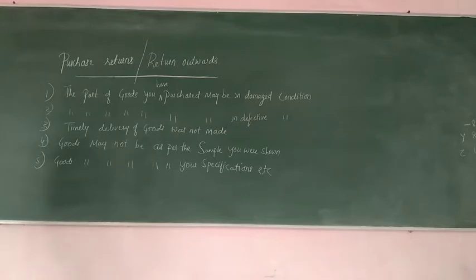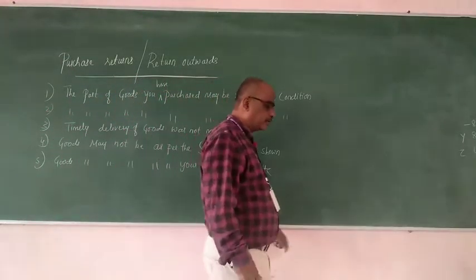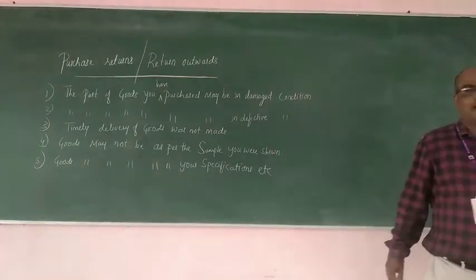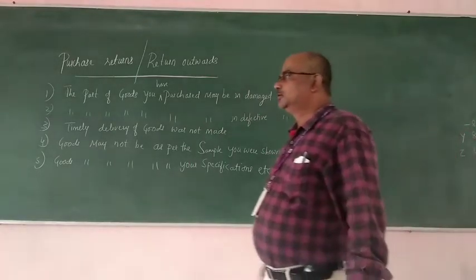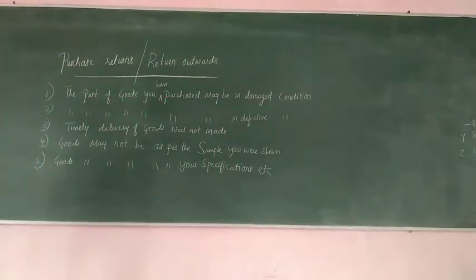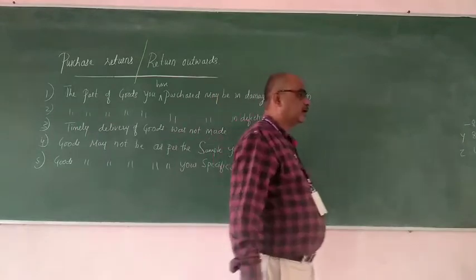And third is timely delivery of goods was not made. This is very important. You have ordered umbrellas in the rainy season, and if the supplier is sending or delivering the goods in winter season, what will you do with the umbrellas in the winter season?